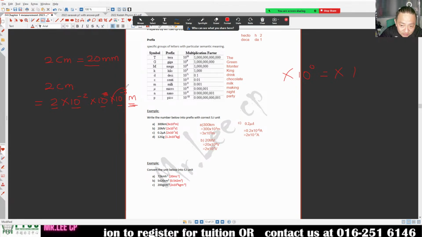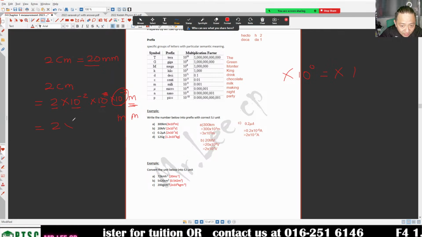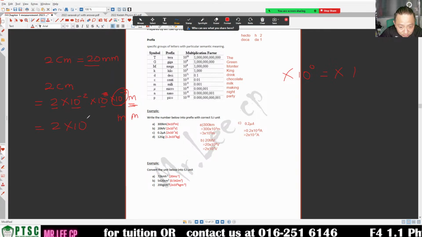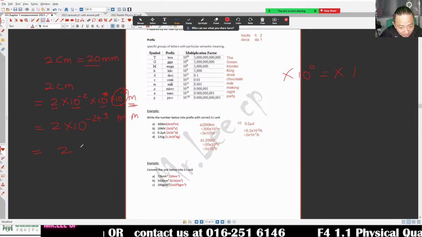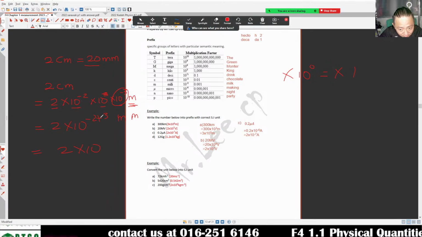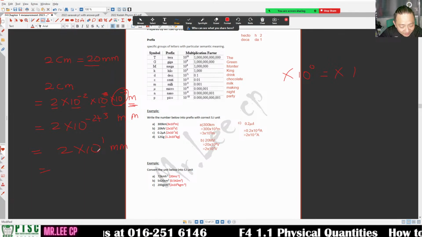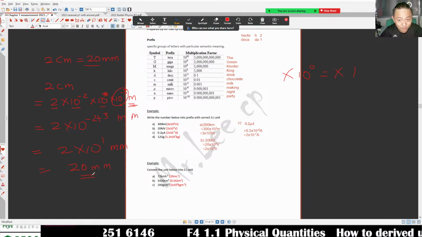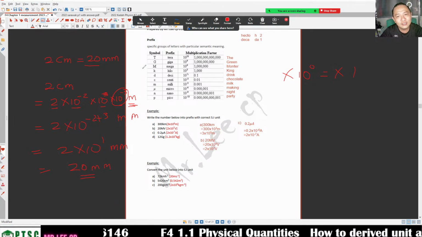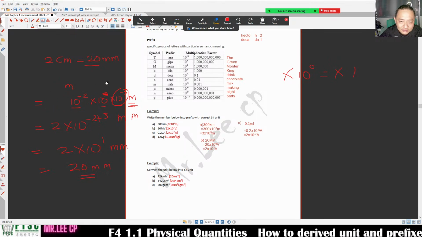Why? Because this one is millimeter. So meaning that I have 2 times 10 to -2 plus 3, mm. So which is 2 times 10 to -2 plus 1 is 1 mm. Meaning that 20 times 10, 2 times 10 is 20 mm. That's how we get it. Not so hard lah. So I want to slightly do an easier way to let you understand.